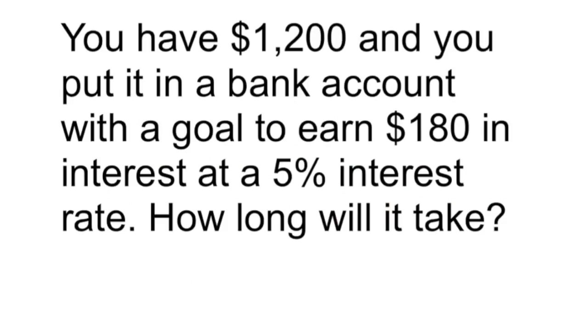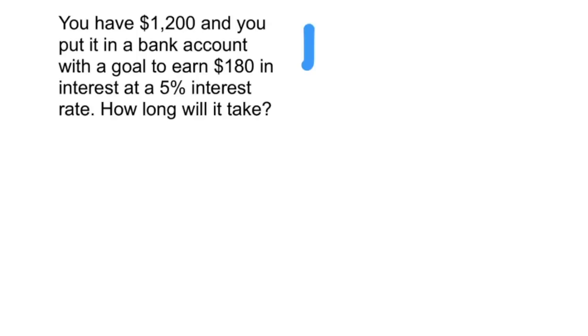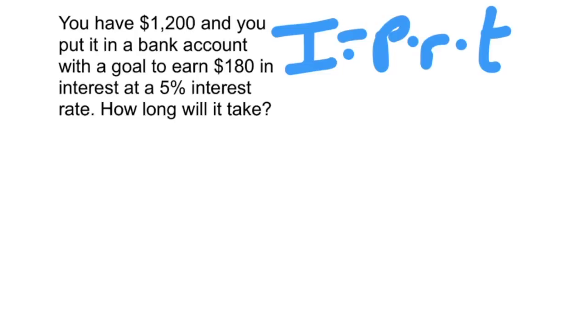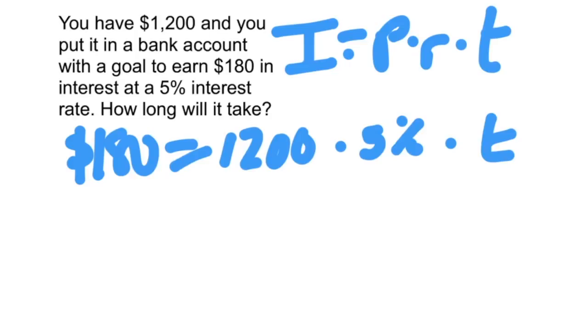You have $1,200 and you put it in a bank account with a goal to earn $180 in interest at a 5% interest rate. How long will it take? Start with that same formula. Interest equals the principal times the rate times the time. This time, the information that we're missing is the time. We want to know how long it will take. So the I is the interest we want to earn, which is $180. That equals the $1,200 that you're putting in, times the rate, which is 5%, times the time in years, but we don't know what that is yet.